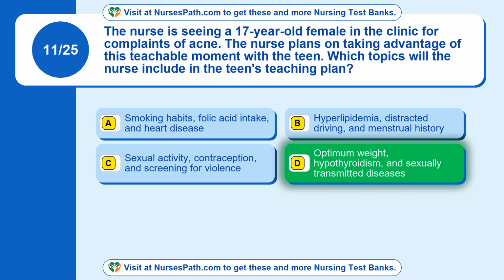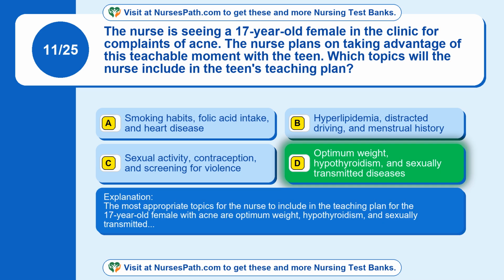Optimum weight, hypothyroidism, and sexually transmitted diseases. The most appropriate topics for the nurse to include in the teaching plan for the 17-year-old female with acne are optimum weight, hypothyroidism, and sexually transmitted